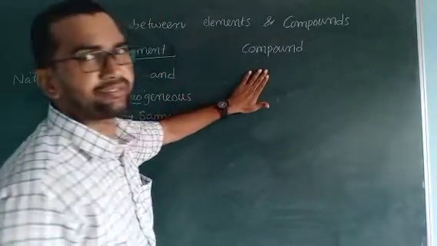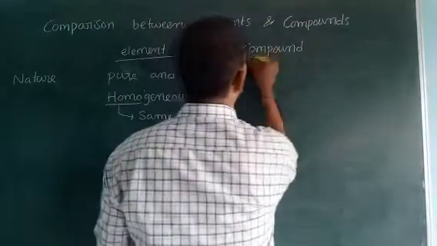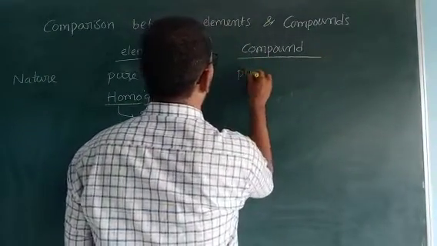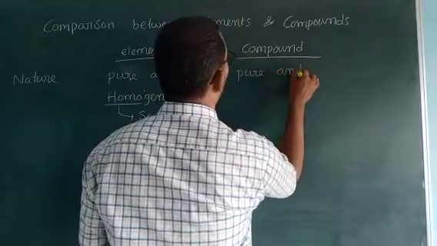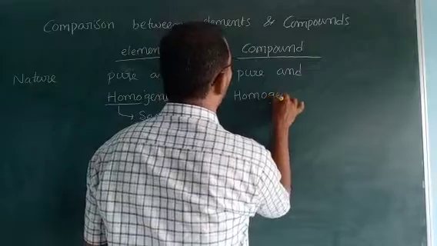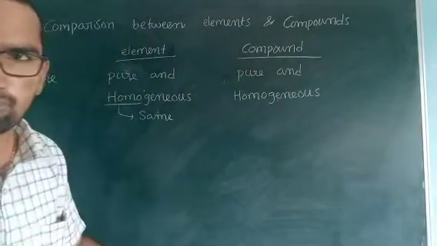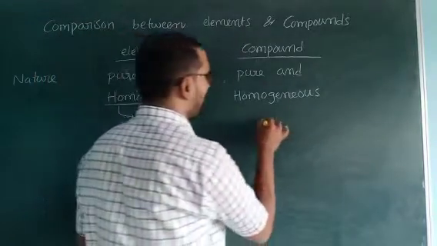Come to the compound. Compound is also the same: a pure and homogeneous substance. Take water in a glass.